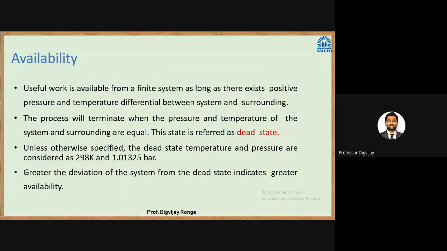The process will terminate when the pressure and temperature of the system and surroundings are equal. This stage is referred to as the dead state. Unless otherwise specified, the dead state temperature and pressure are considered as 298 Kelvin, so that is 25 degrees Celsius, and 1.01325 bar. Okay, or we can say 100 kilopascal. Greater deviation of the system from the dead state indicates greater availability. The more we are away from the dead state, above or below, the more available energy we have.